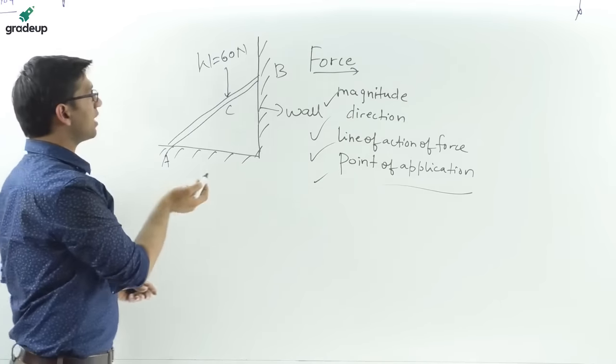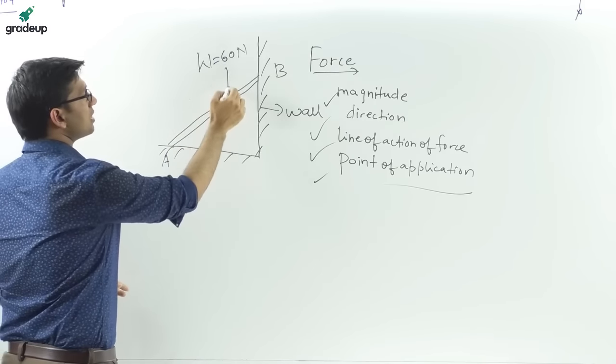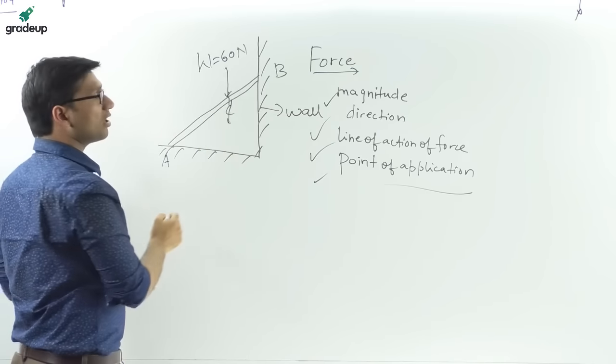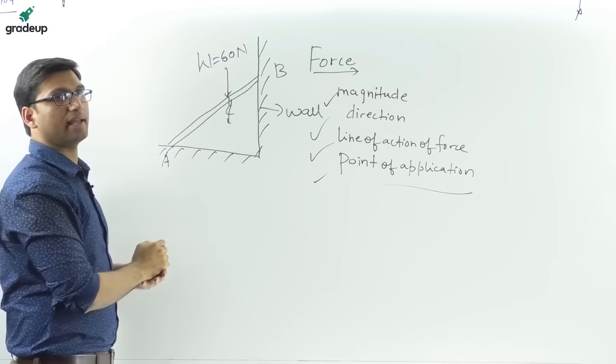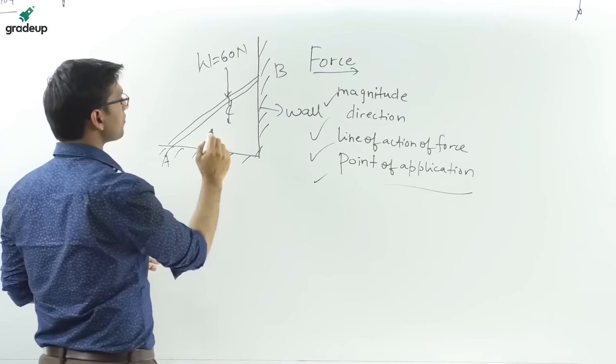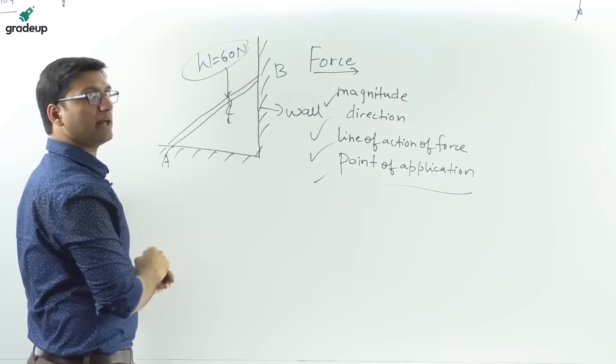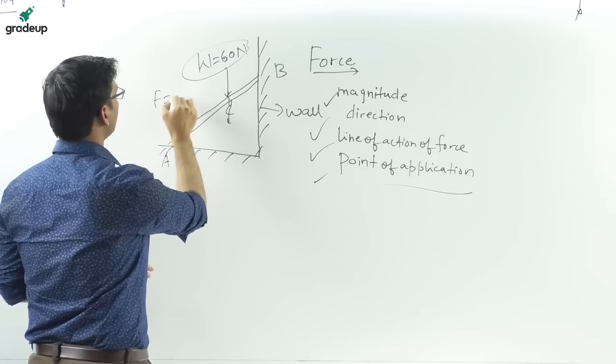Okay, in this case you can see that a person is standing at this point, so here a weight, that is the force of gravity, is acting. So we can say that this force is equal to 60 Newton. F is equal to 60 Newton.